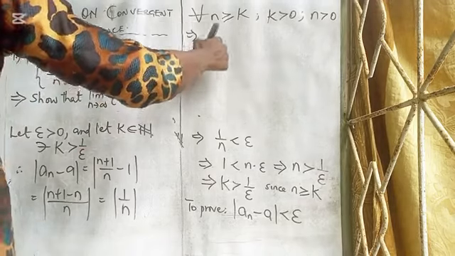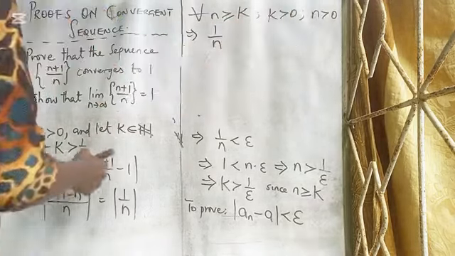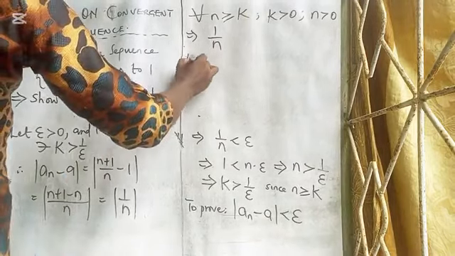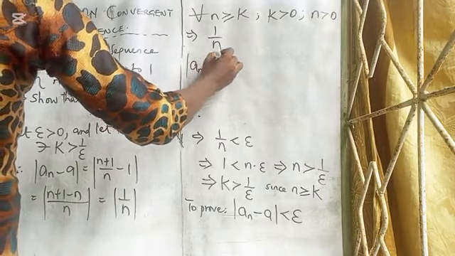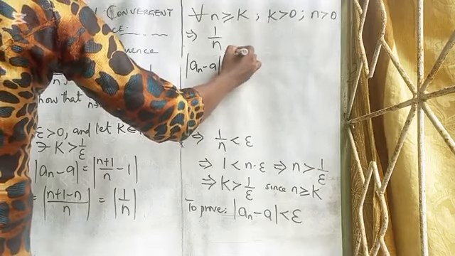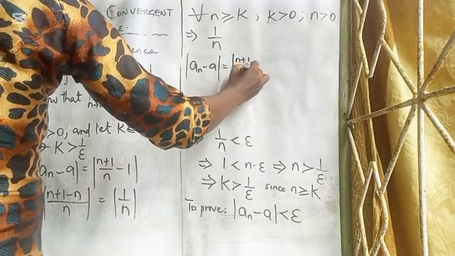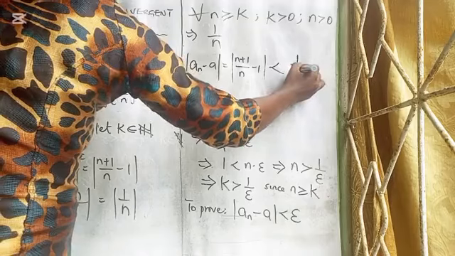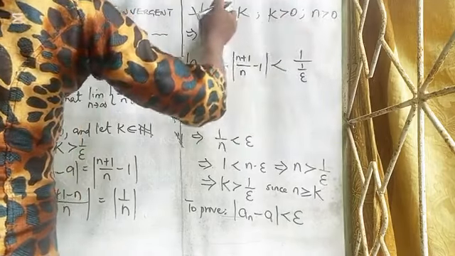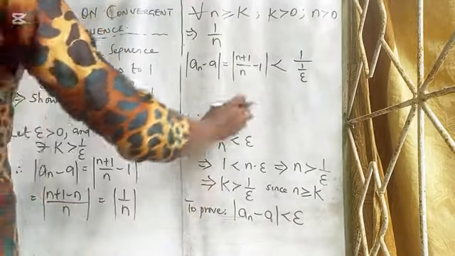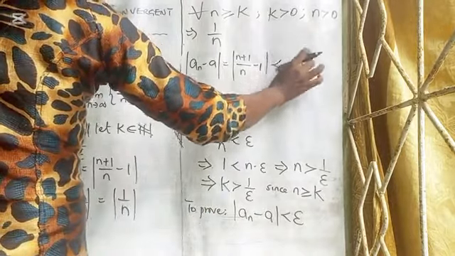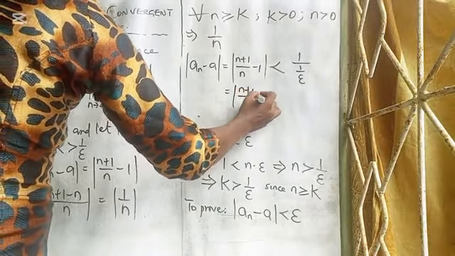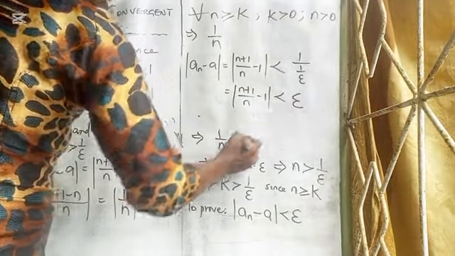And since n is greater than 0 and k is greater than 0, this becomes: our an minus a, which is n plus 1 over n minus 1, will be less than 1 over 1 over epsilon, which is our k. We got that from here. And by the time we take the reciprocal of that, it means that n plus 1 over n minus 1 is less than epsilon.